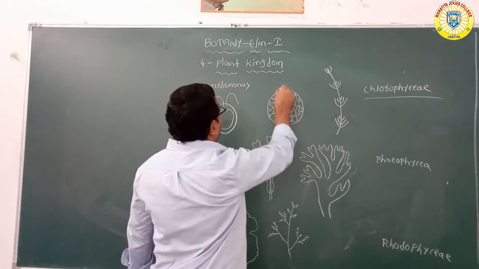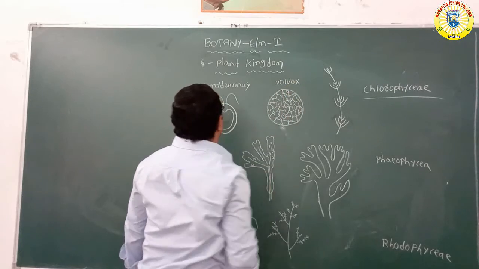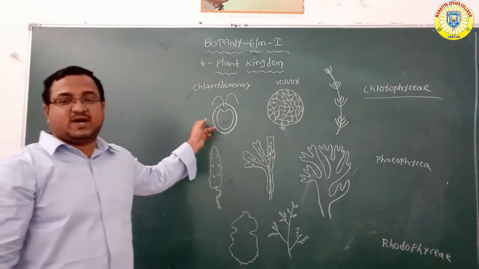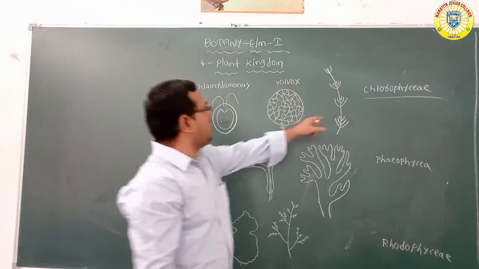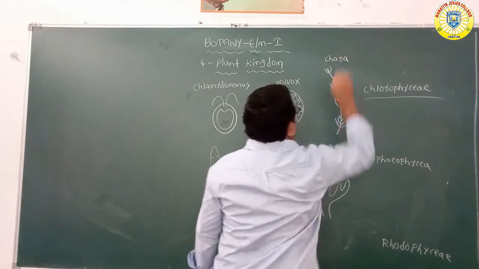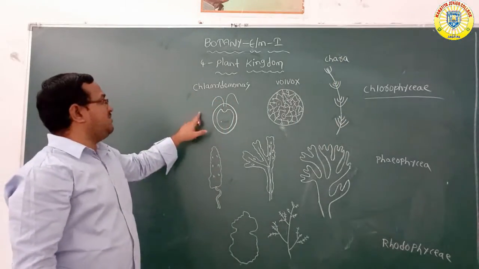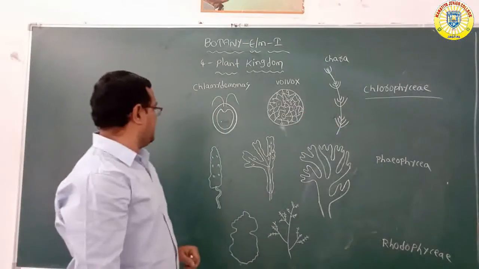Next, this is the wallbox. Chlamydomonas is a microscopic alga, and wallbox is colonial. Next, this is the Chara.